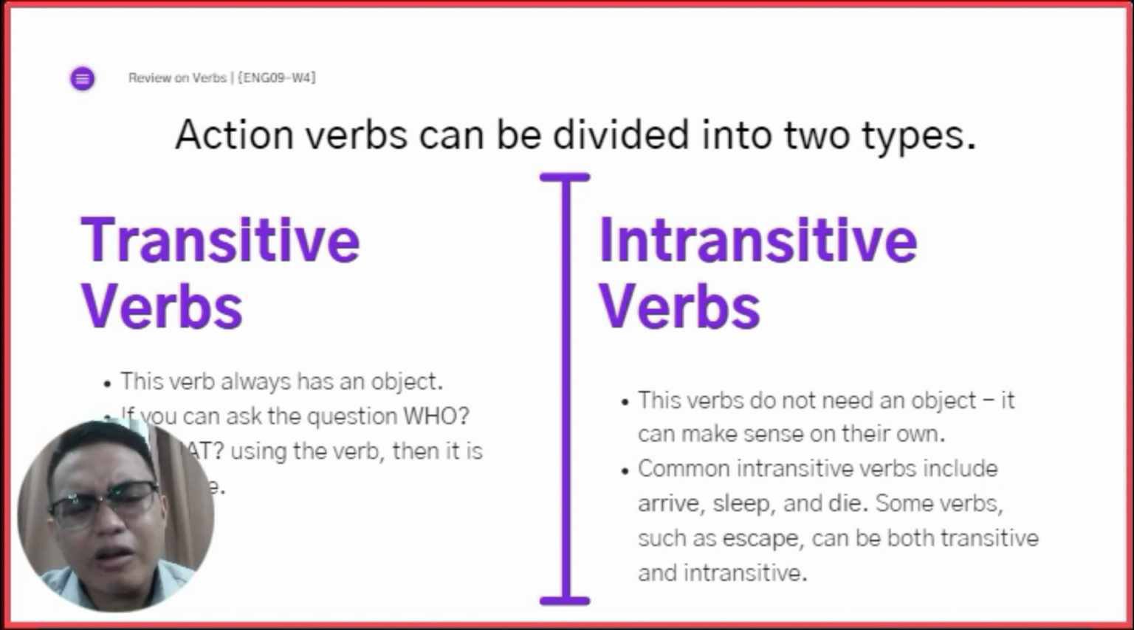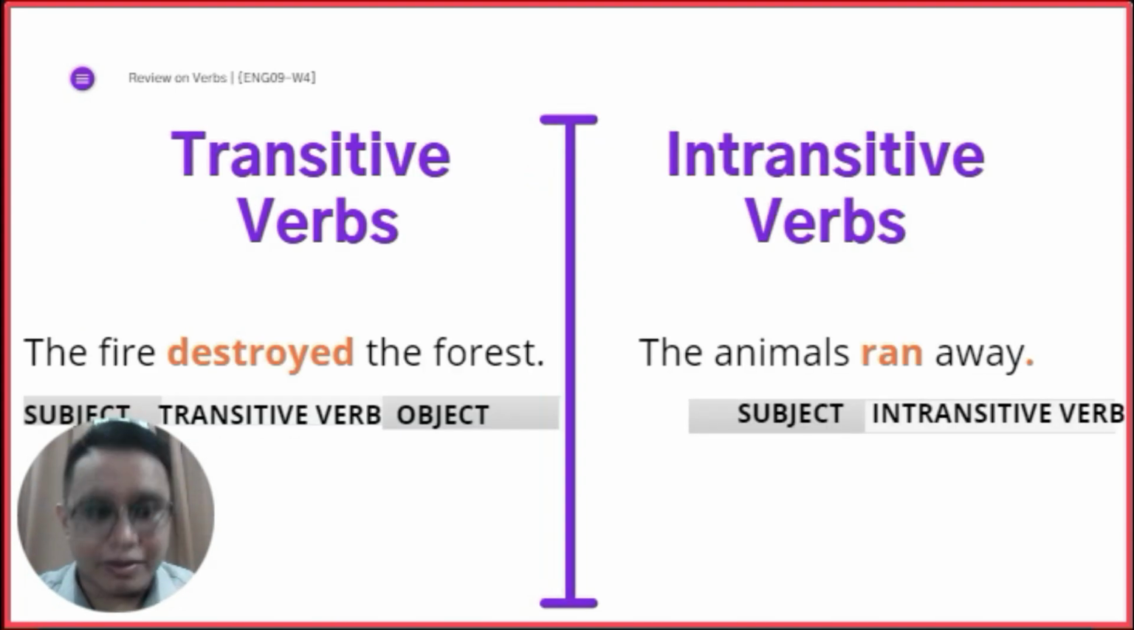Now, how can we know if it is a transitive or intransitive? We ask the questions who or what. Just like here in our example below, above naman ako. Okay, see. So we have here our example. The fire destroyed the forest. So we have here the action which is destroyed. Who is destroying? Okay, the fire is the one destroying. Now, the fire destroyed what? The forest. And therefore, destroyed there is a transitive verb.